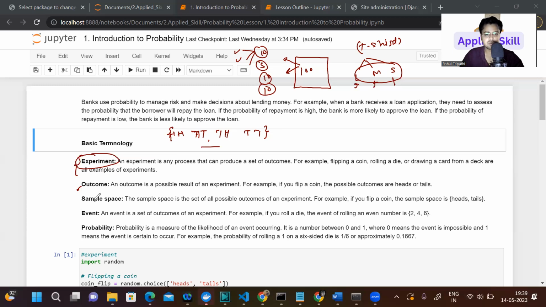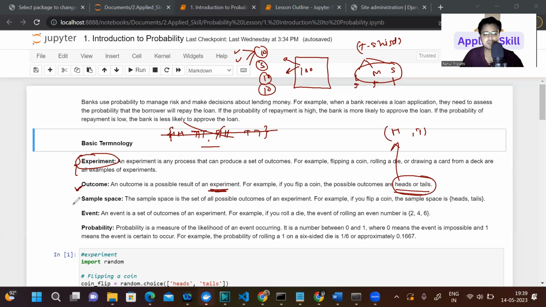So an outcome is a possible result of an experiment. If you flip a coin, the possible outcome will be head or tail. You cannot get something different, so there are only two things.